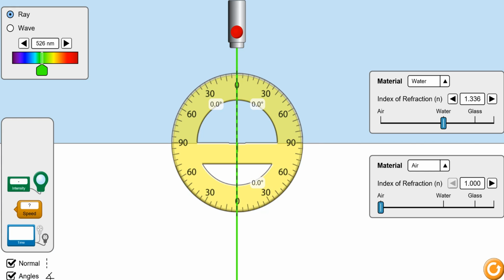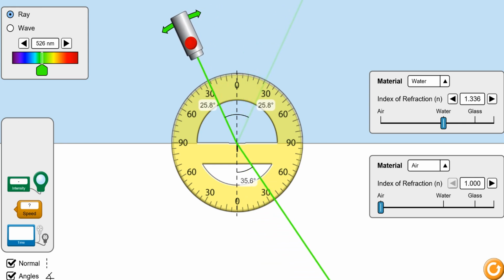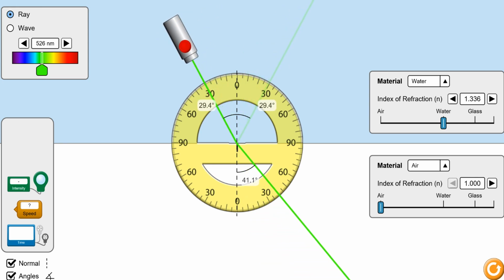Now observe this carefully. I have made medium 1 the denser medium and medium 2 the rarer medium. So observe what is happening to the ray of light when it is passing from a denser medium to a rarer medium. Meaning, is it bending away from the normal or towards the normal? So let me put it on the 30 mark. As you can see, when the ray of light is traveling along that 30-degree mark, it is not continuing along the 30-degree mark on the other side. Rather, it has gone beyond the 30-degree mark.